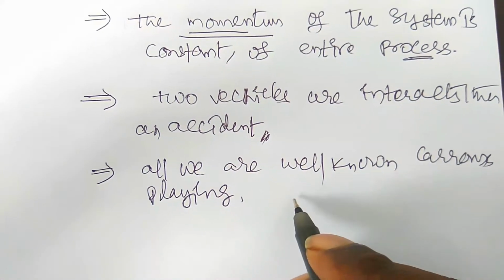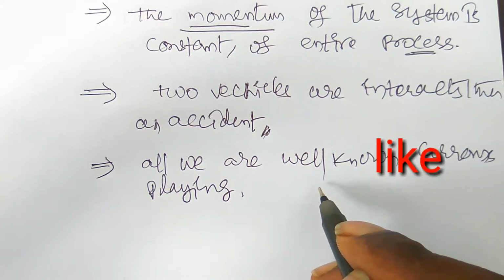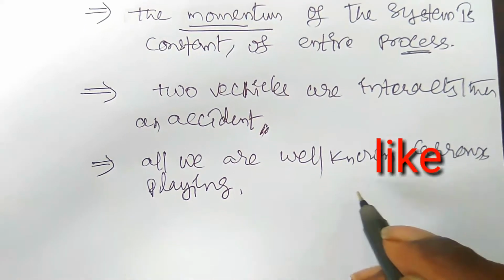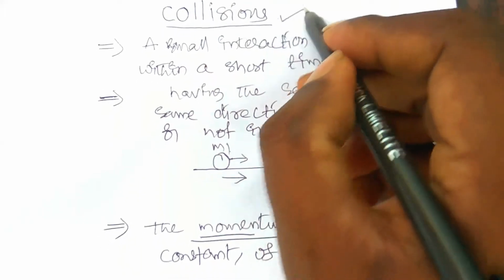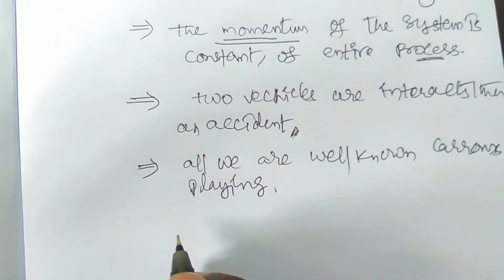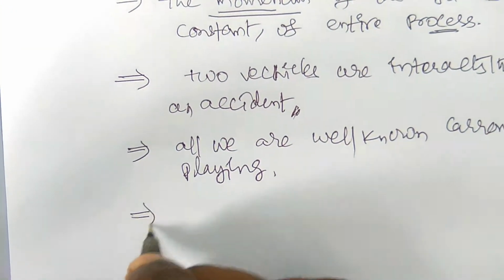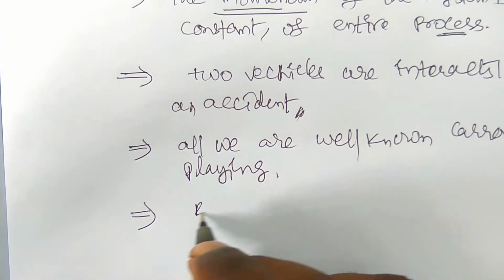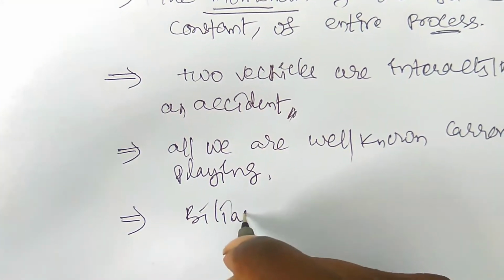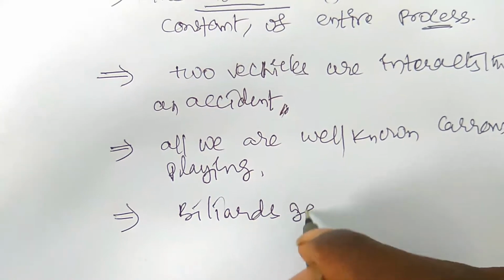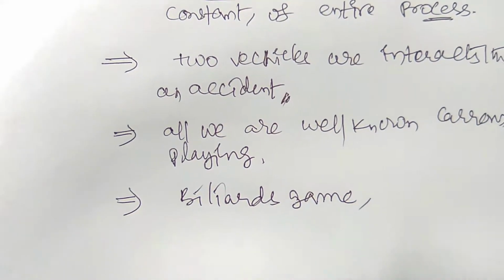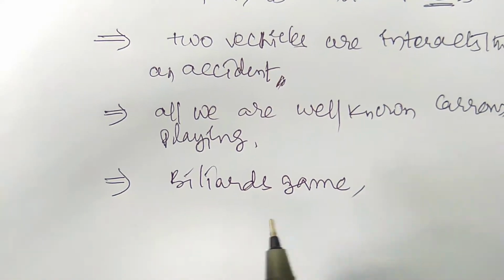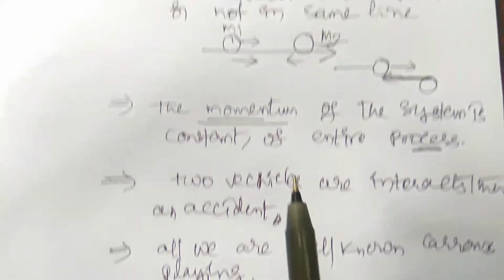The interaction between the coins in carrom is the best example of a collision. Another example is the billiards game. The interactions between the balls of the billiards game are also an example of collision.